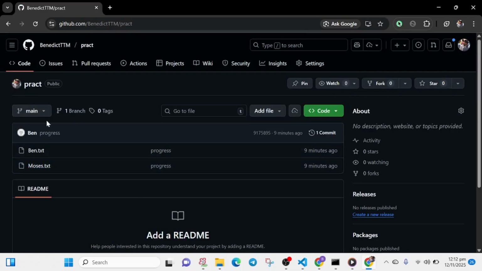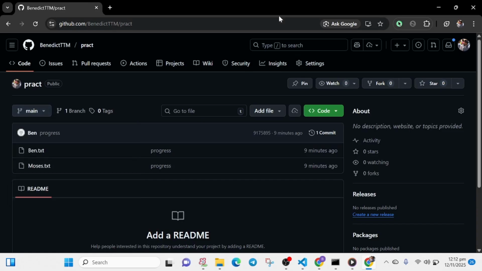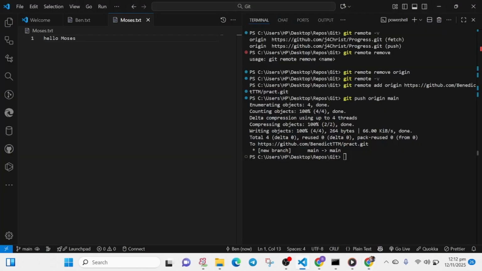Okay, so we can quickly do the refresh, and yes, we have our ben.txt and our moses.txt. This is the commit message we gave. We can navigate through this section and we can see we have just one branch, the main branch. So we can switch to a new branch. So git switch, or let's use checkout because checkout is the older, more common way. The git switch also works. You can look that up and see what it does. So we switch to a new branch, master.